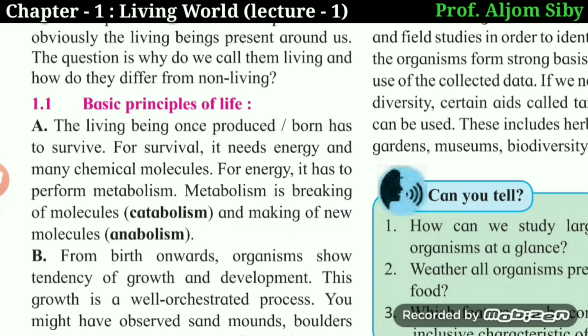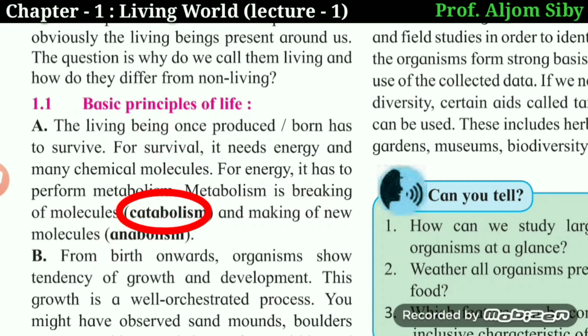Okay. Now, anabolism are those reactions where a complex substance is made or synthesized from simple substances. So when you add up many simple substances, there's a synthesis of a complex substance. Such reactions which take place in the cell that result in the production of a complex substance are called anabolic reactions.